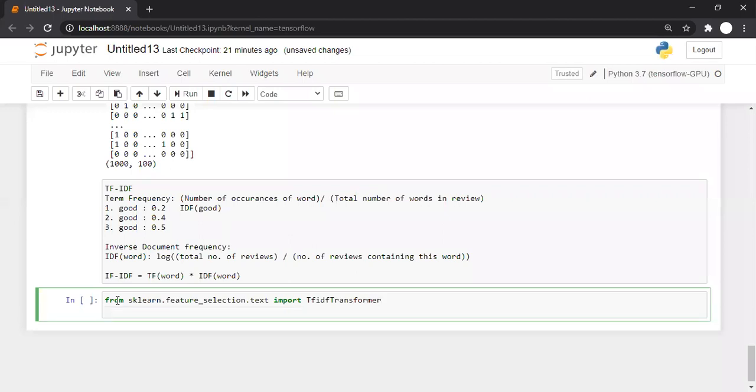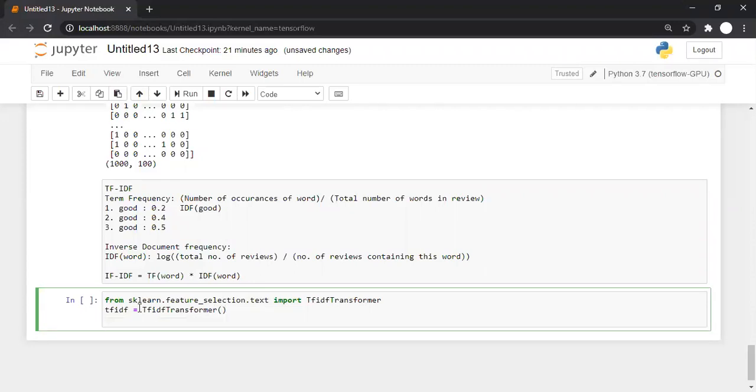We are extracting TF IDF transformer, and let's say I'm writing TF IDF, I just want to give some name to this object. So TF IDF is equal to TF IDF transformer.